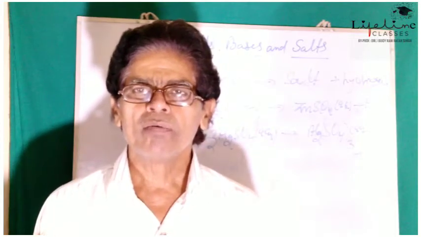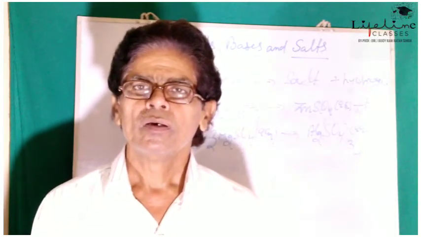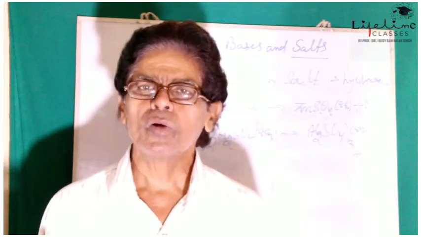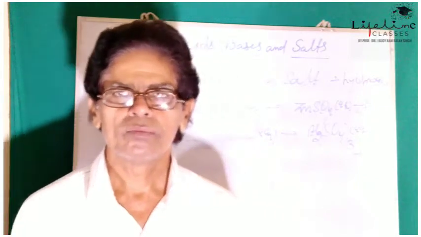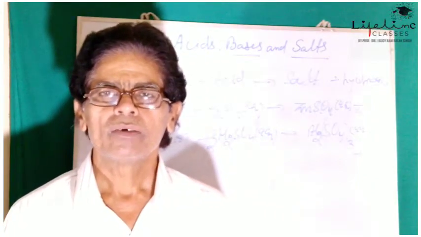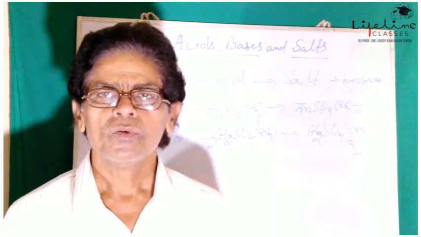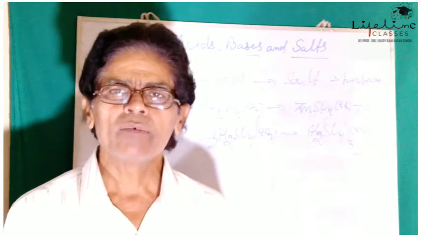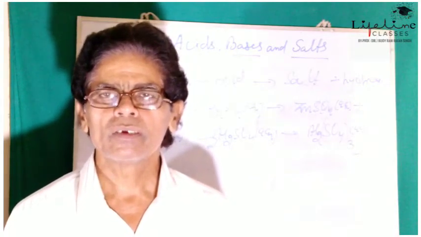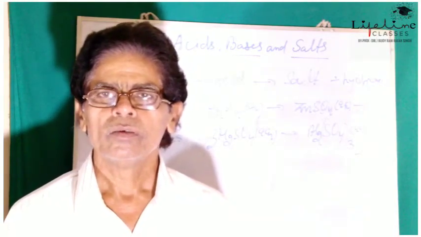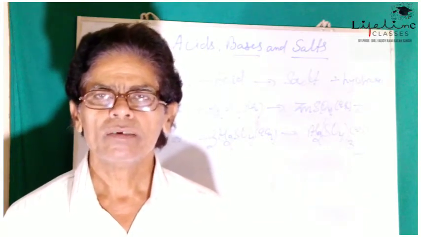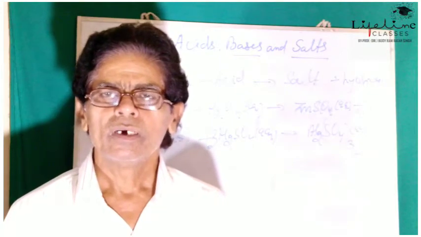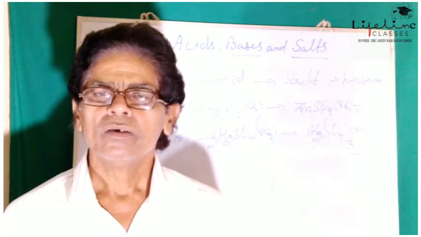Now, treatment of metals with bases. Generally, metals do not react with bases, but there are a few metals which react with strong bases like NaOH, sodium hydroxide. These may be zinc, aluminum, tin or lead.